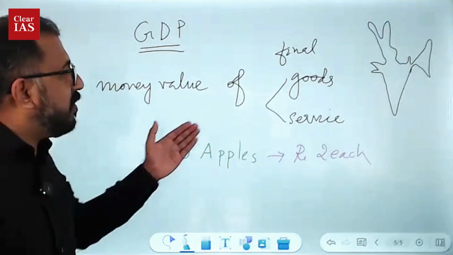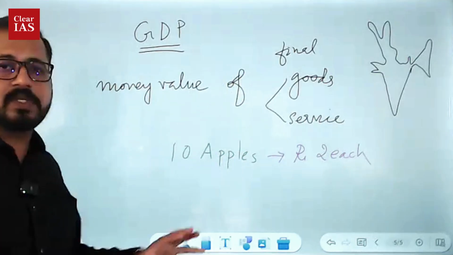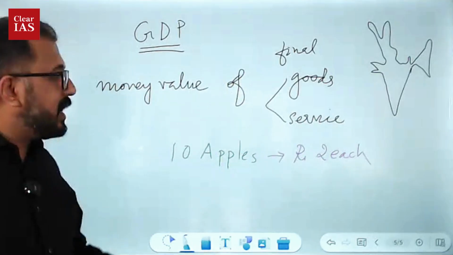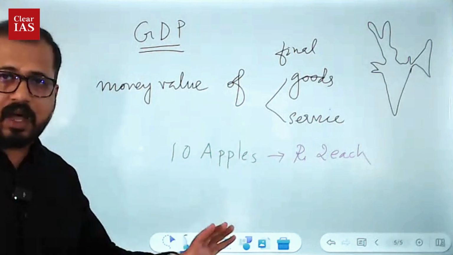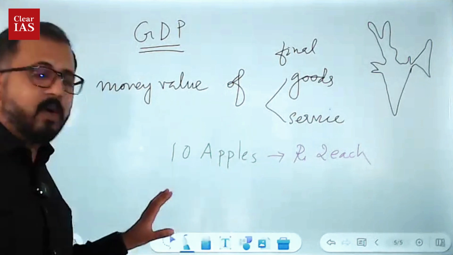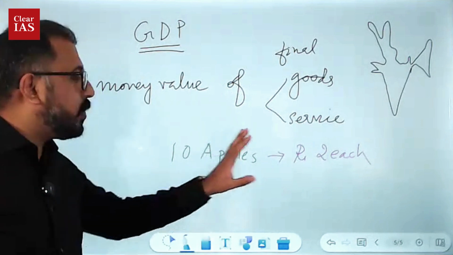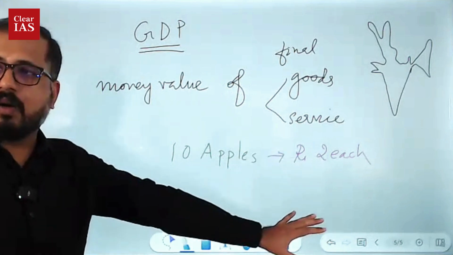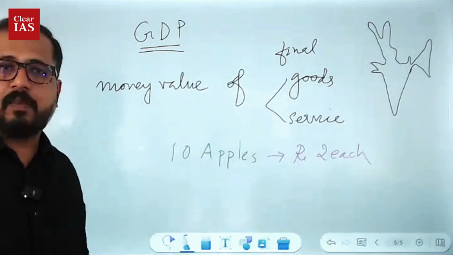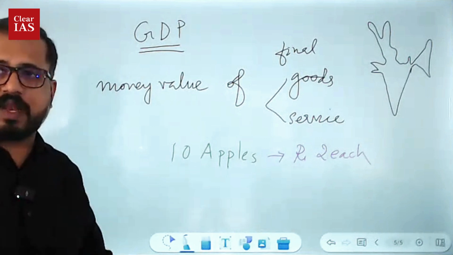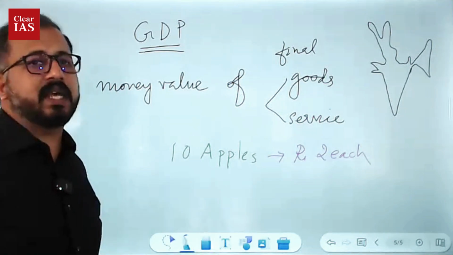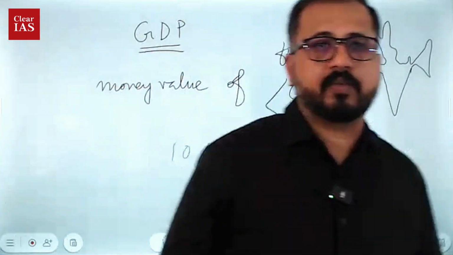GDP is the money value of the final goods and services produced in the economic territory of a country. And we are taking an example, India. Suppose that in India, only 10 apples are produced in one particular year, and the final price of each apple was rupees 2 for every apple. Then if that is the case, what is the GDP of the country?